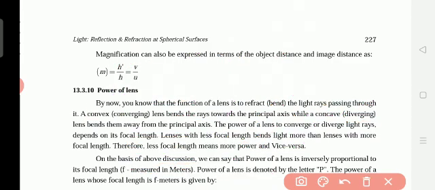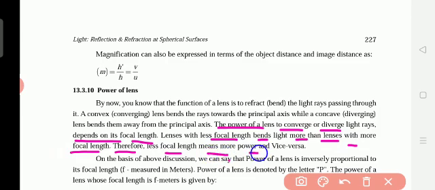The power of a lens to converge or diverge light rays depends on its focal length. Lenses with less focal length bend light more than lenses with more focal length. Therefore, less focal length means more power and vice versa.